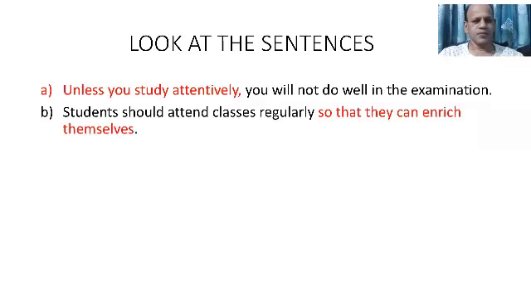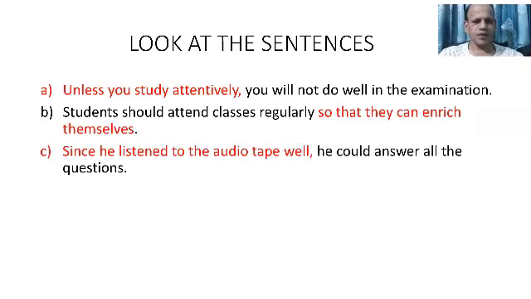Number 2, students should attend classes regularly so that they can enrich themselves. Again, the first one in black is the principal clause, and so that they can enrich themselves is the subordinate clause. Number 3, since he listened to the audio tape well, he could answer all the questions.